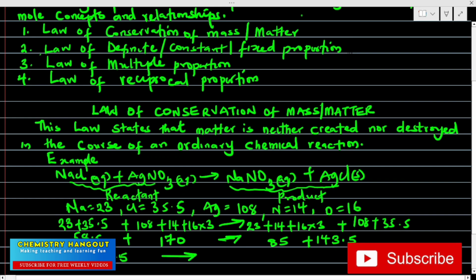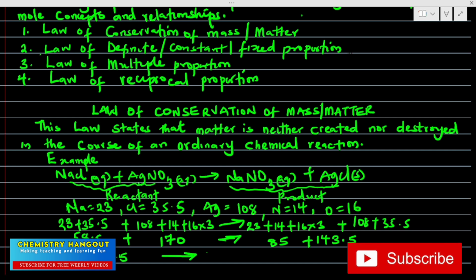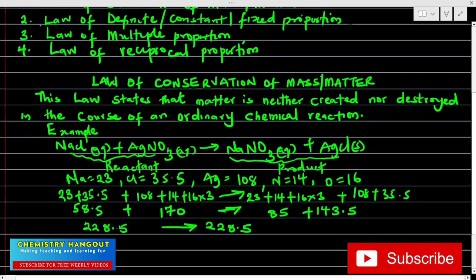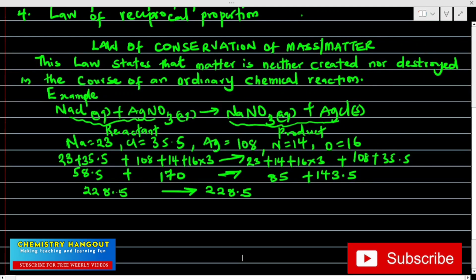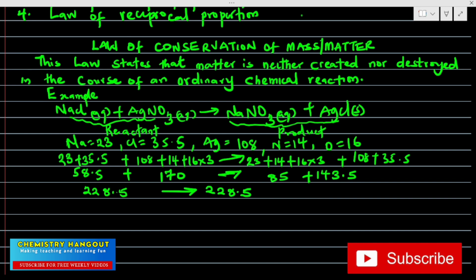Then the product side, adding 85 to 143.5, we are going to have what? 228.5. Can you see that? So which means the masses on the reactant side is equal to the masses on the what? On the product side, which means nothing has been destroyed. Everything we are seeing here is just rearranging the elements, and that's why the law states that nothing is destroyed, nothing is created.